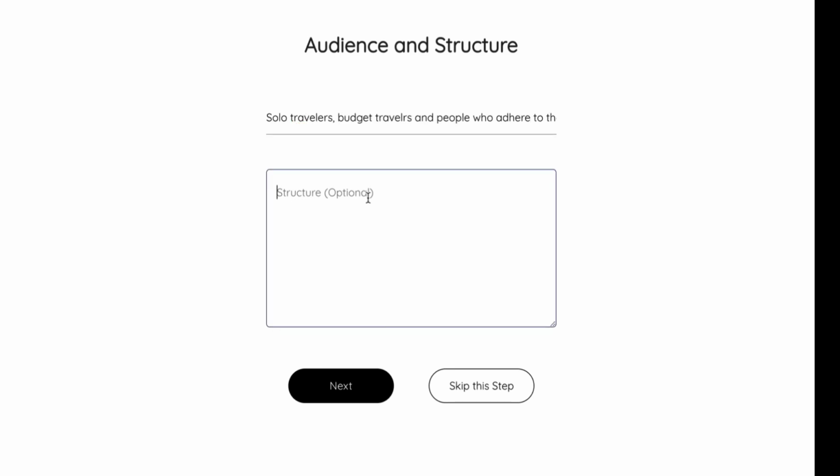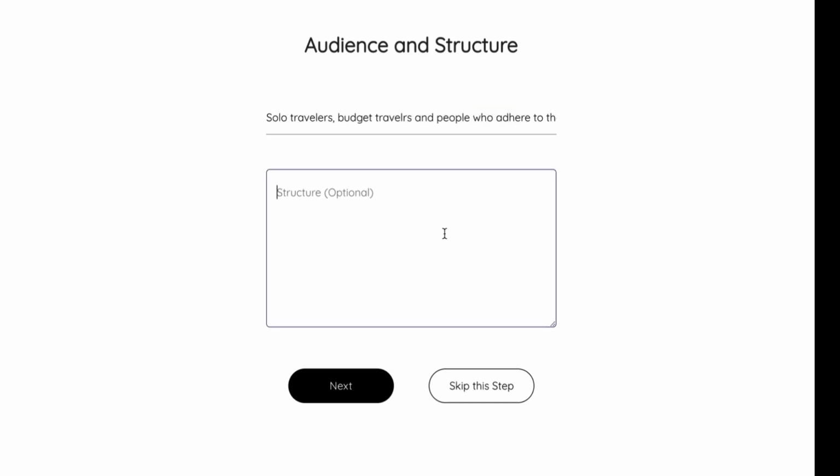Now, structure here. I'm going to just skip this step. I'm not going to press skip because I do want this audience in here. I want them to know, especially this nomadic traveler, that's a pretty big movement that's going on. I got a great friend of mine, Josh, who actually does this. He travels the world, super jealous, a really cool lifestyle. So I think I'm going to keep that in there.